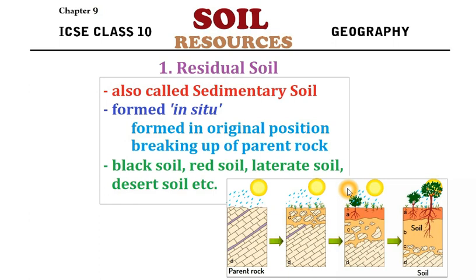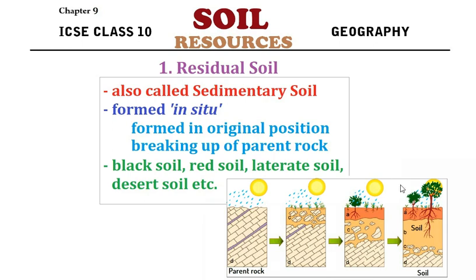The first type of soil is residual soil. It is also called sedimentary soil. These soils are formed in situ. That means they are formed in their original position. Wherever the parent rock was, at that place itself it started breaking down, and slowly, over thousands of years, it converted into soil. This is what is called residual soil. We have some good examples in India. This includes black soil, red soil, laterite soil, desert soil, and so on.